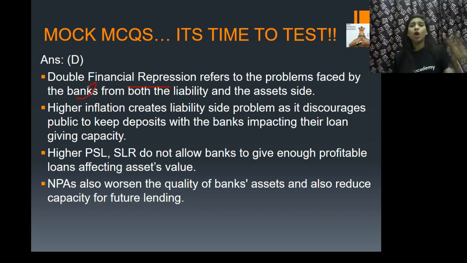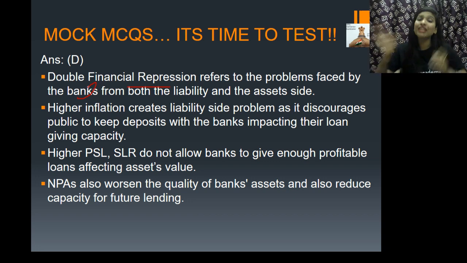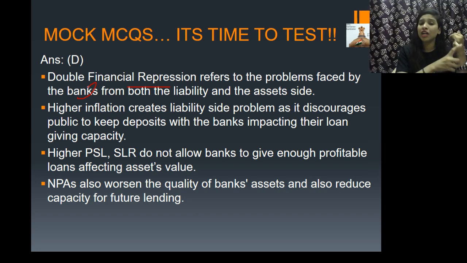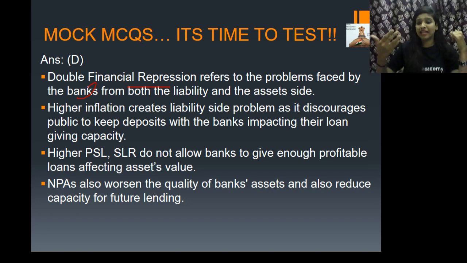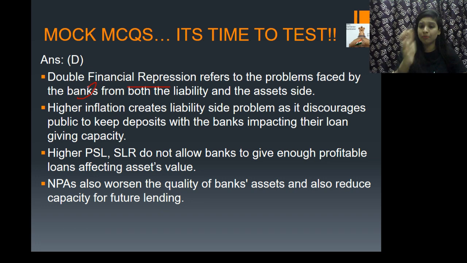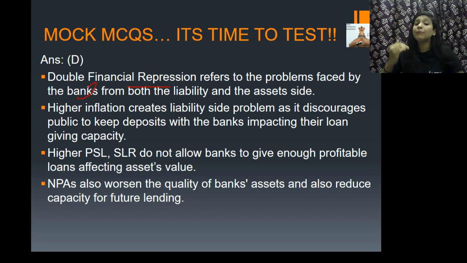When they are facing certain problems with respect to the asset side and the liability side, that is called double financial repression. Now, if you see higher inflation or too much price rise, they create a problem on the liability side. That is, higher inflation is one of the factors that lead to double financial repression. How will it lead? When there is higher inflation, a problem arises on the liability side of the banks. And this higher inflation, which creates a liability side problem, will discourage the public from keeping deposits with the banks.